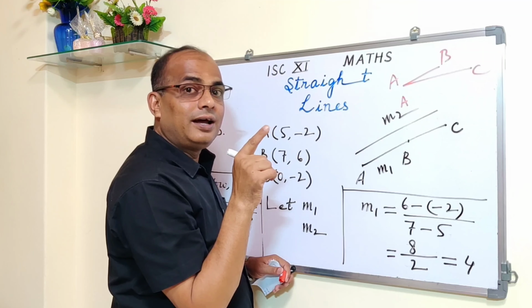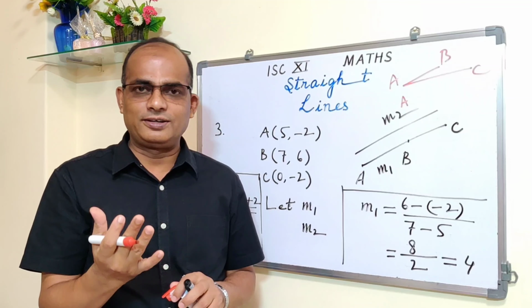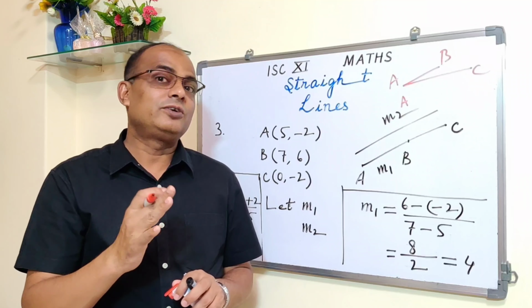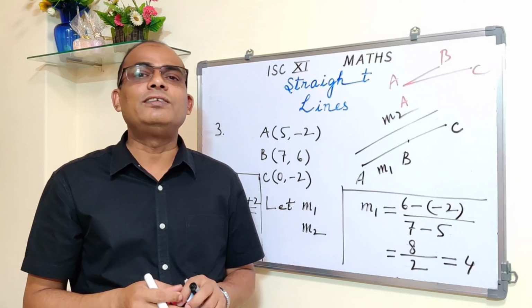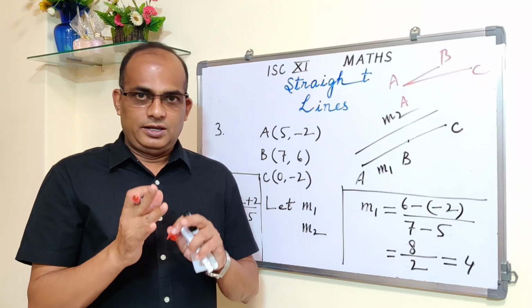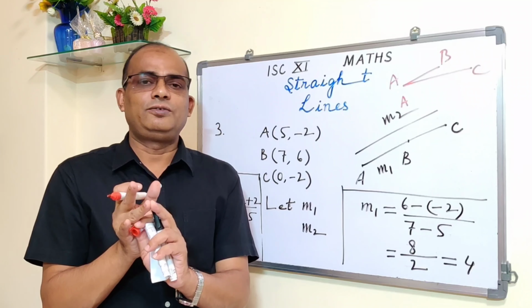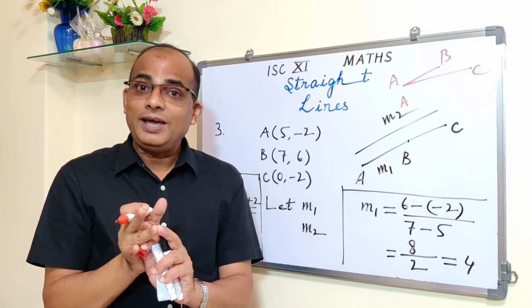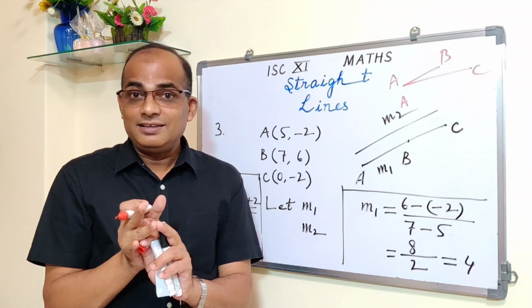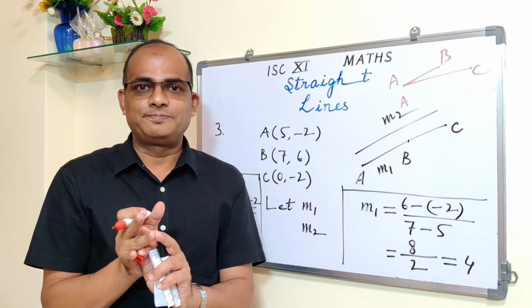In this situation, we have to stop here only because the slopes are unequal. M1 is 4 and M2 is 0. Because slopes are not equal, there is no question of talking about whether the points are collinear. Directly we will say that because slopes are not equal, the points are not collinear. First thing is you find out the slope. Because slopes are not equal, the lines are not parallel and hence the points are not collinear.